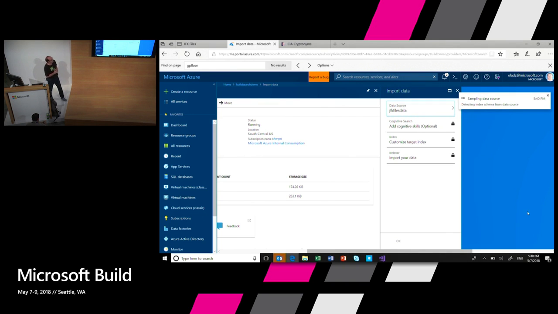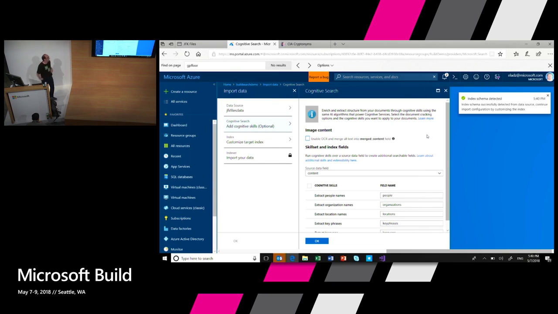It's going to look into the schema of these documents. It's going to take a couple of seconds, sampling the data sources. And in about 2 or 3 seconds, it's going to understand what's going on. It's going to offer me what kind of annotations I want to run on this data. Oh, come on. Never trust anything that is live.